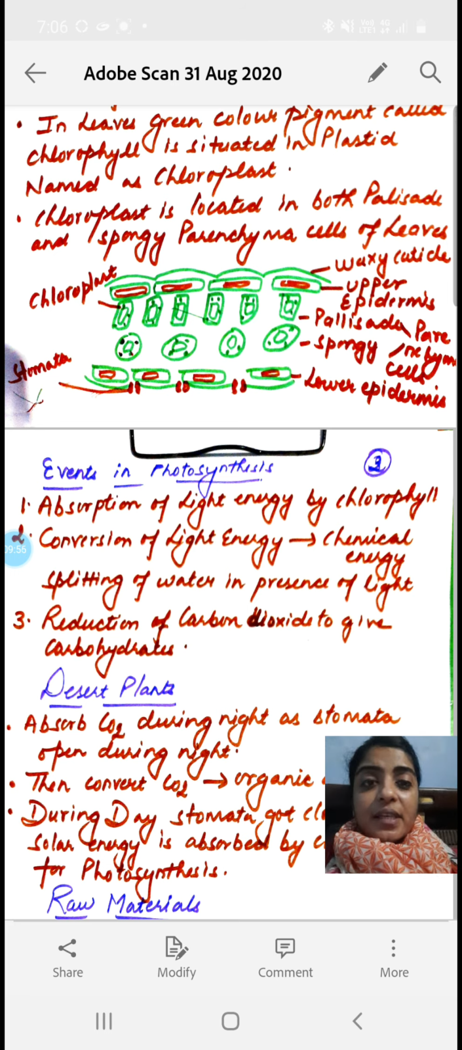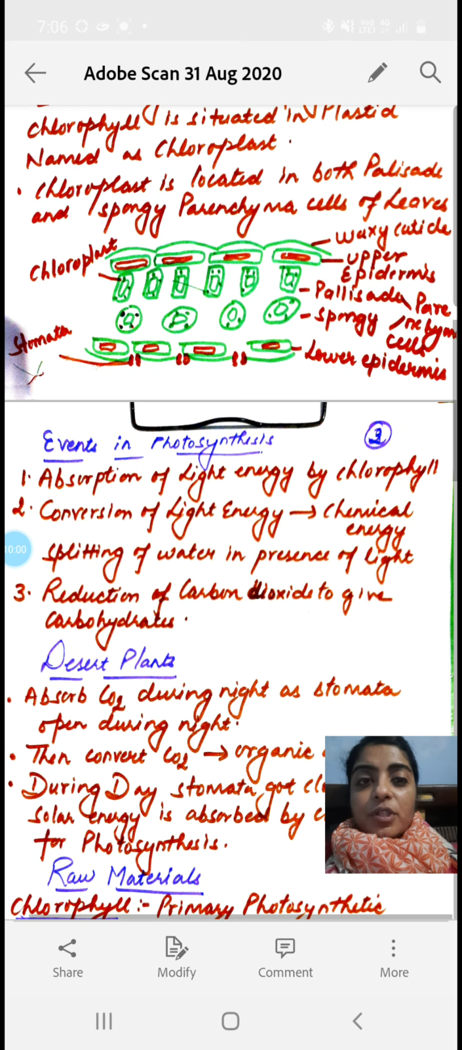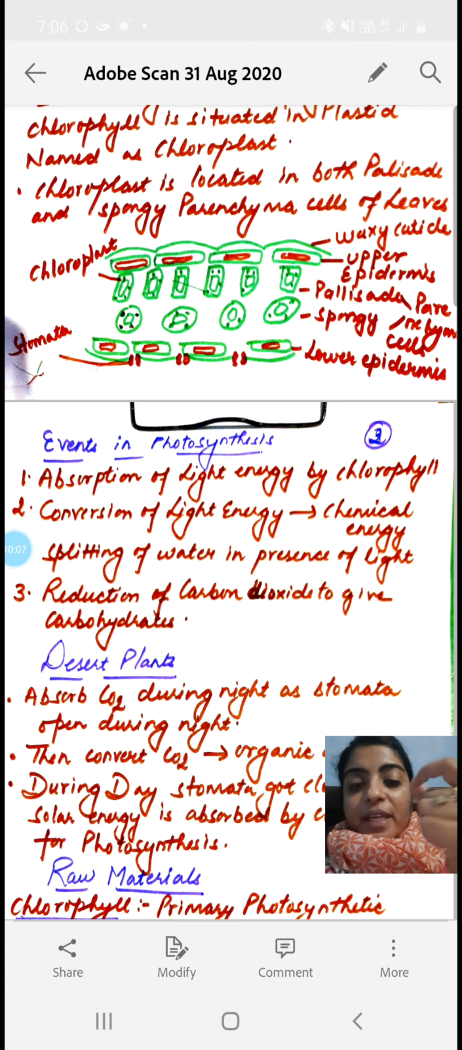Here you can see the waxy cuticle, the outermost waxy layer present on the leaf surface. If you touch a leaf, you feel a slippery layer, that is the waxy cuticle, which is covering the epidermis. The leaf has two epidermis, upper and lower epidermis. Now there is quite a difference between these two epidermis.